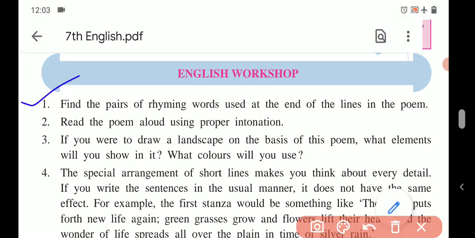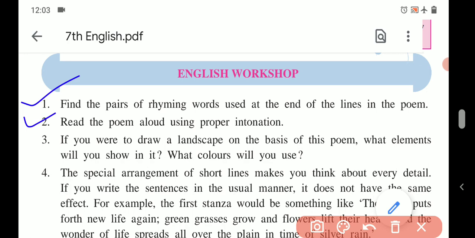Find the pairs of rhyming words used at the end of the lines in the poem. So simply you have to write the pairs of rhyming words. For example, rain, again; head, spreads, and so on. So you have to find the pairs of rhyming words from the entire poem.